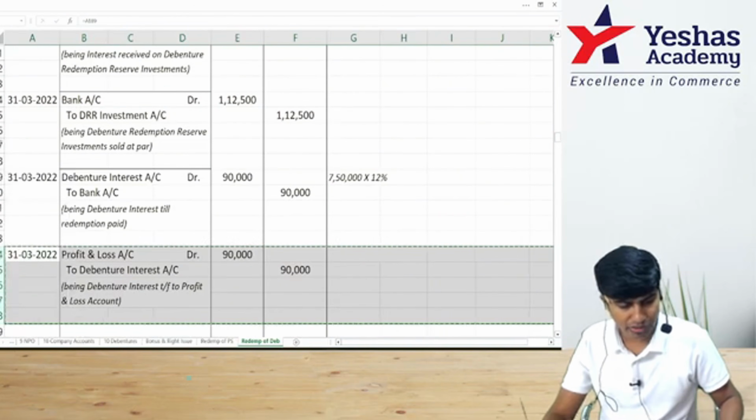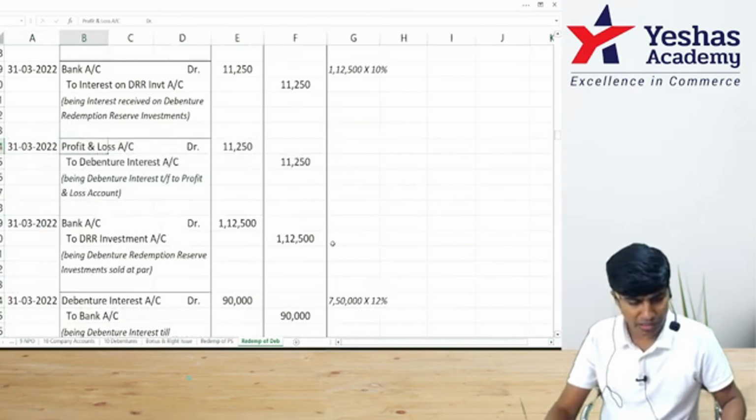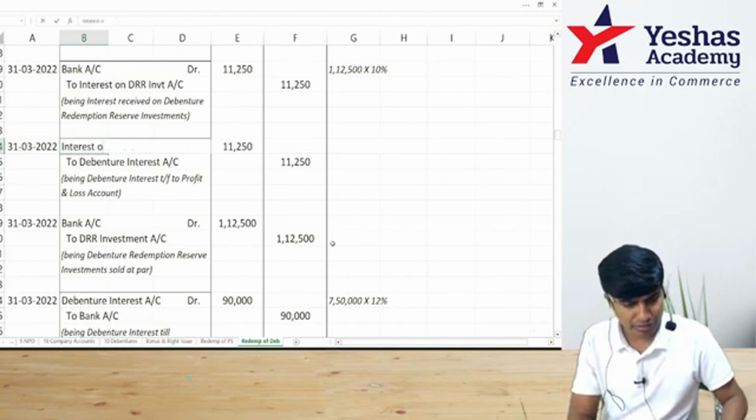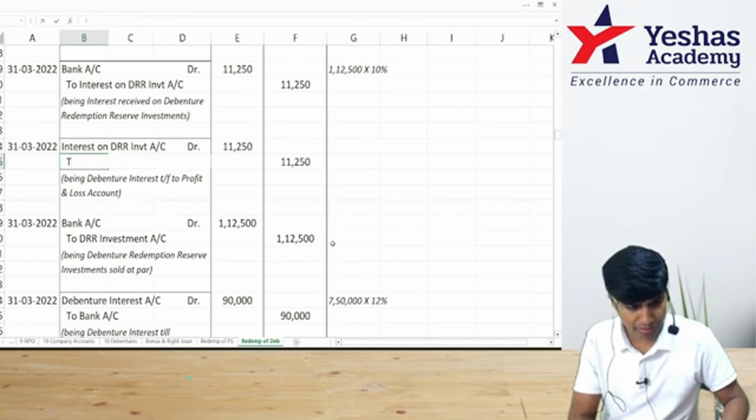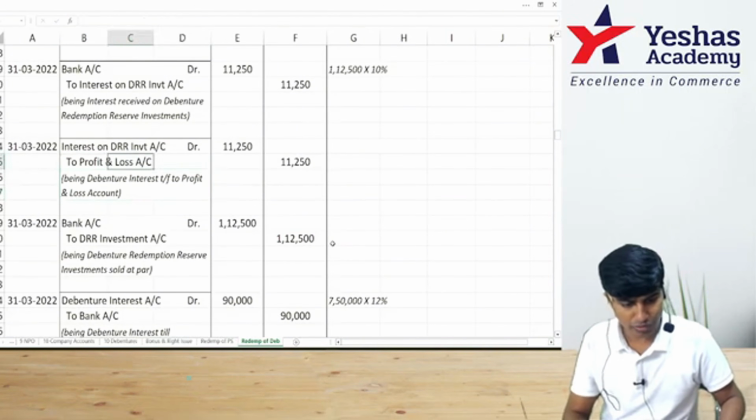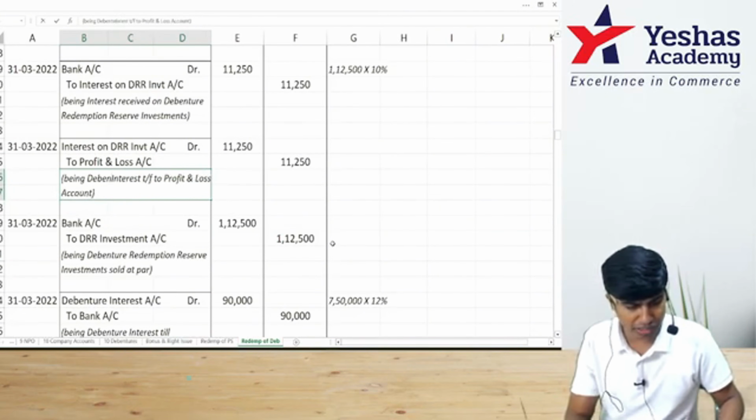Are you getting what I'm trying to tell? That interest income received, that also I'm transferring to P&L, but its entry is slightly different. Interest on DRR investment account debit, to profit and loss, 11,250. Being interest on DRR investments transferred to P&L.